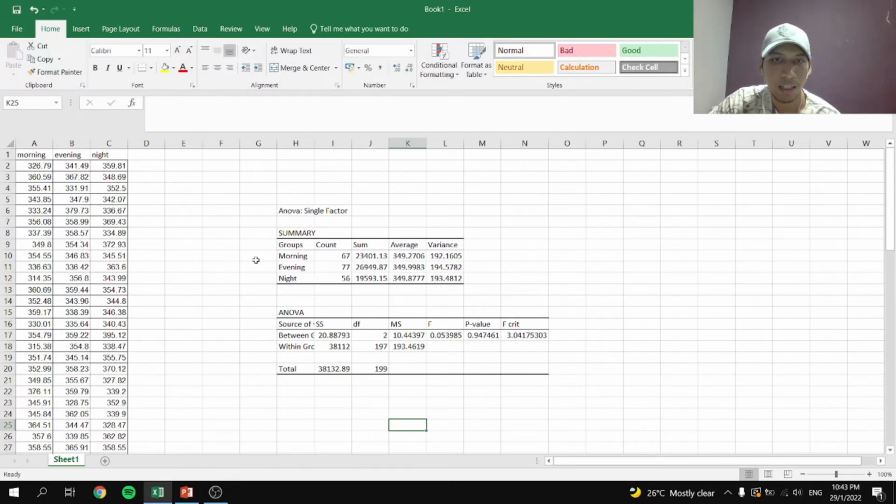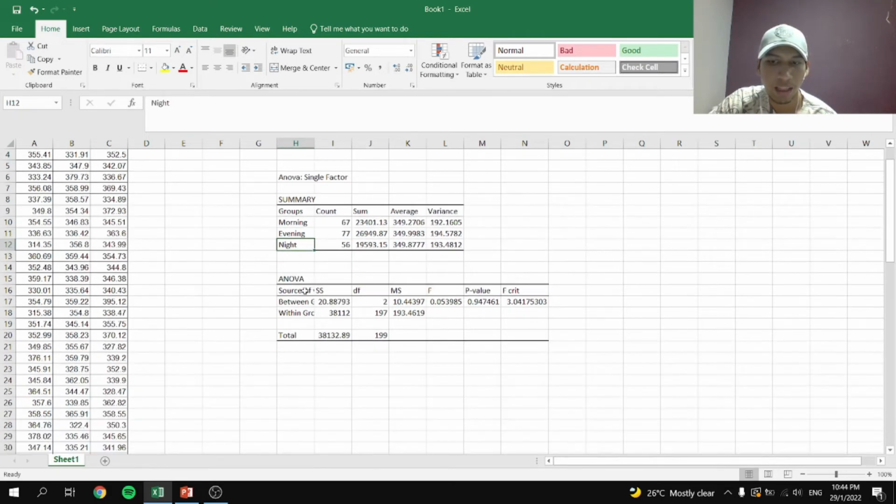After that, I use the data analysis function in Excel to get the output for ANOVA. There are 2 different tables here. First is the summary and the second is the ANOVA table. So as we can see here, there are a total of 200 tablets as we sum up all of these 3 different shifts for morning, evening and night.